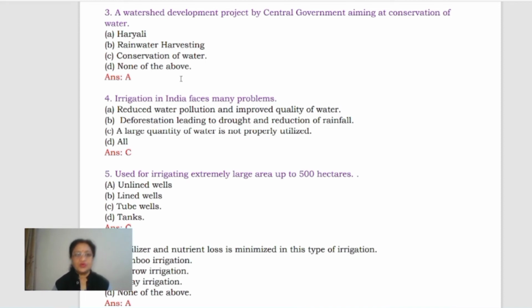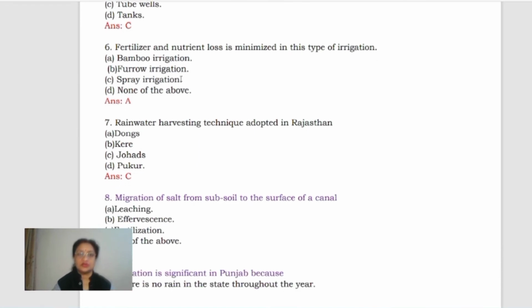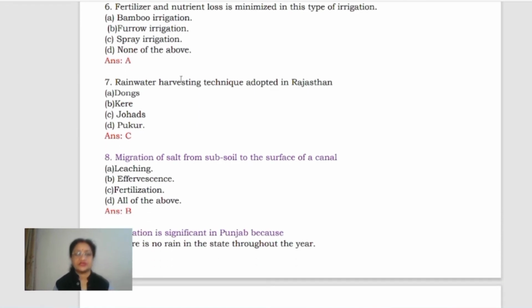Yes. Now come to the next. Used for irrigating an extremely large area up to 500 hectares. It is C option. Yes. Tube wells can be the correct answer for this. Fertilizer and nutrient loss is minimized in this type of irrigation. It should be bamboo irrigation. Bamboo irrigation, or you can say it is just like drip irrigation. Clear? So this is quite similar.